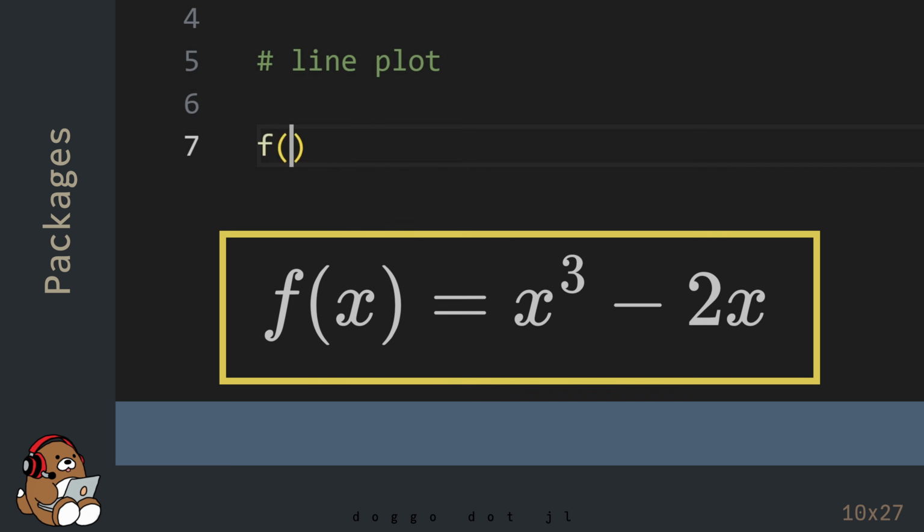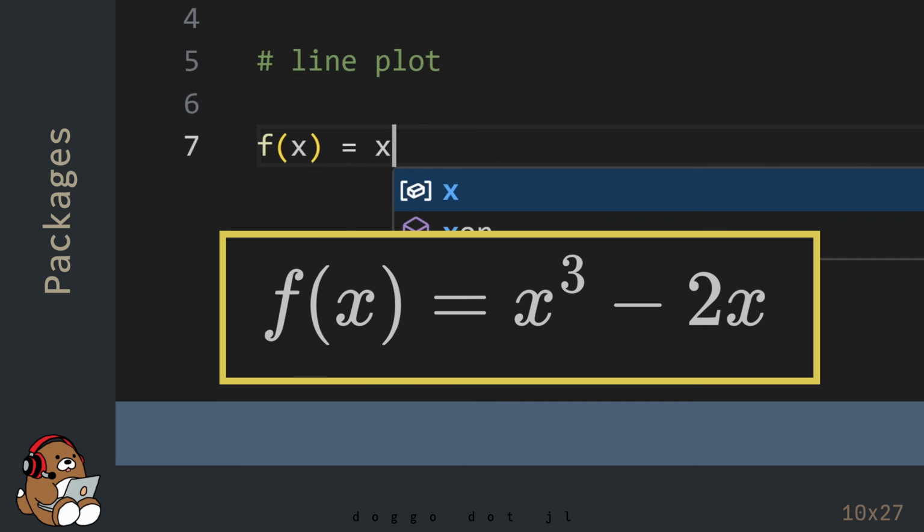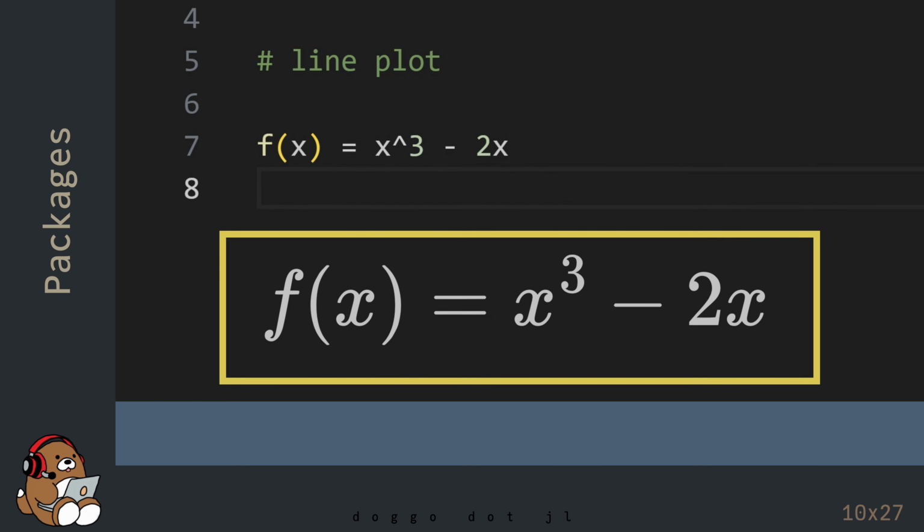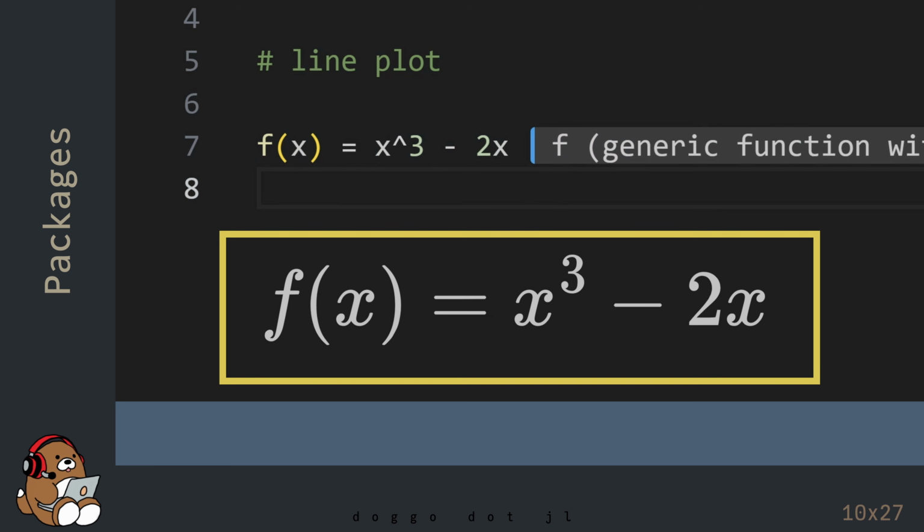Let's start by declaring and defining a cubic function, like something you may have seen in math class. In Julia, 2x is the same as 2 times x.